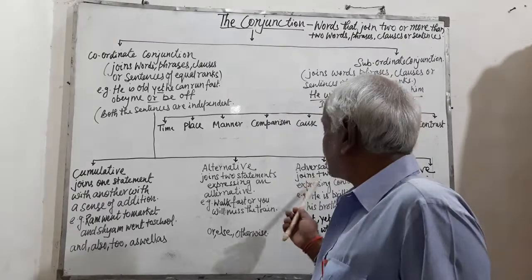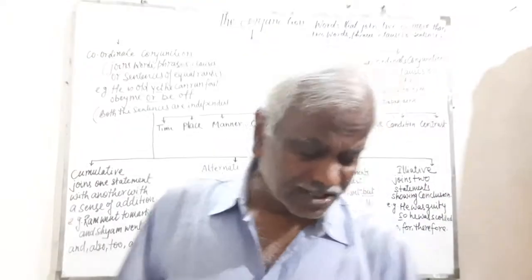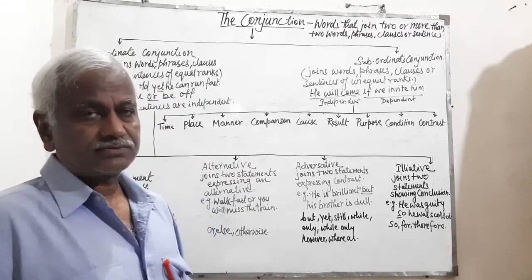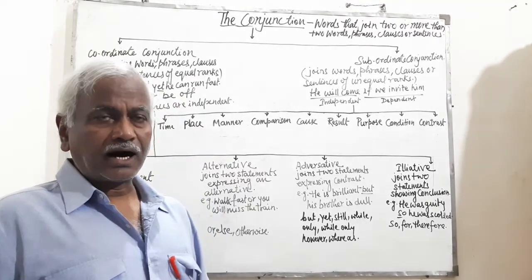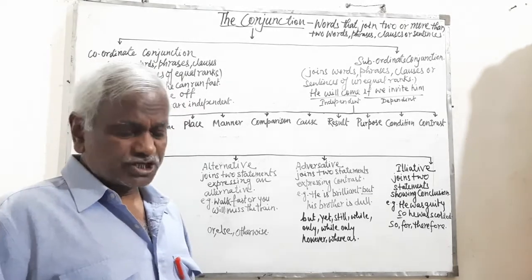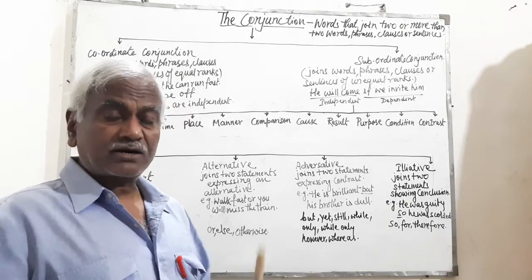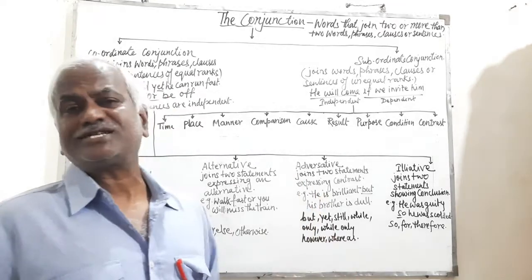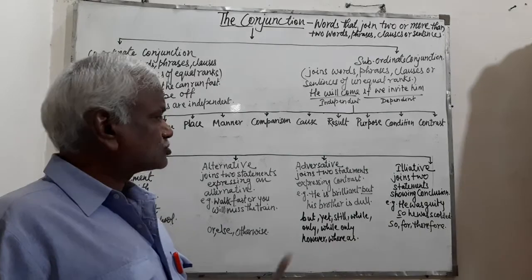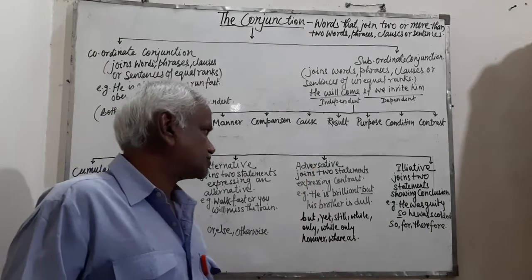Next is adversative conjunction. Adversative conjunctions are the conjunctions that join two statements showing contrast or opposition, and so it is called adversative conjunction.